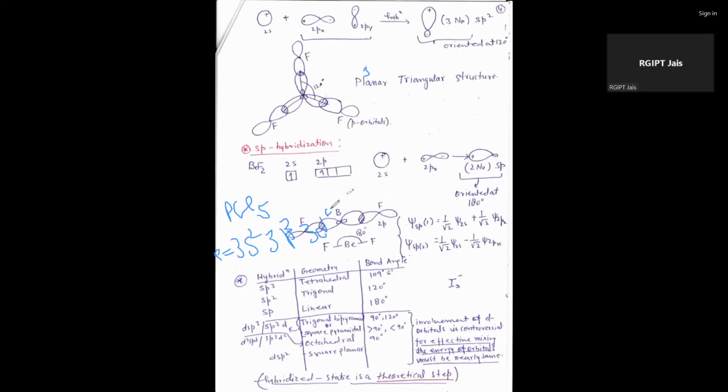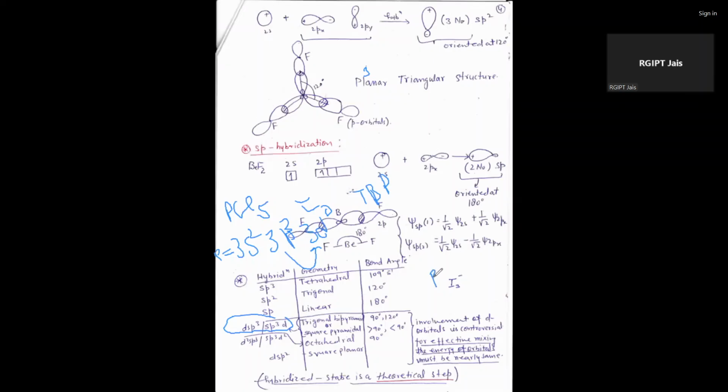Here the p orbital electron is transferred to d orbital. That's why the d orbital is participating in bonding, and the geometry formed is sp3d. That's why trigonal bipyramidal. Trigonal bipyramidal means there is a formation of an